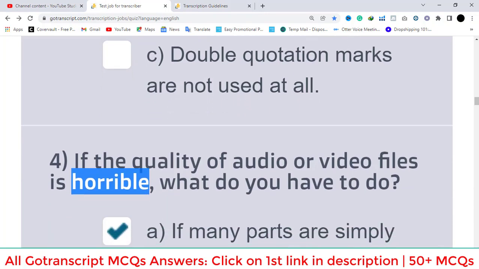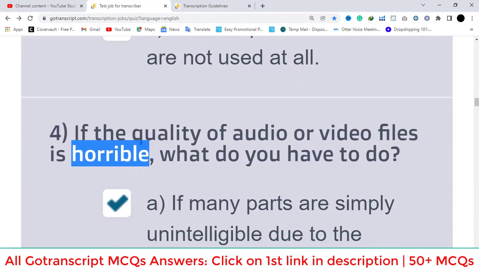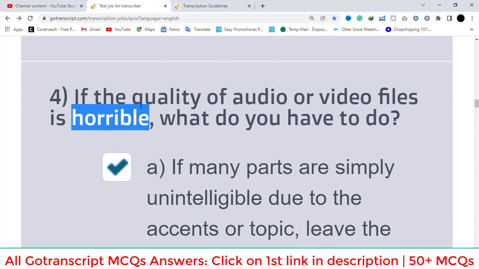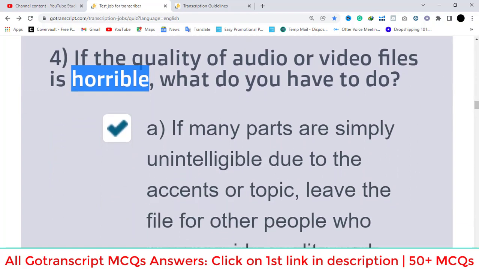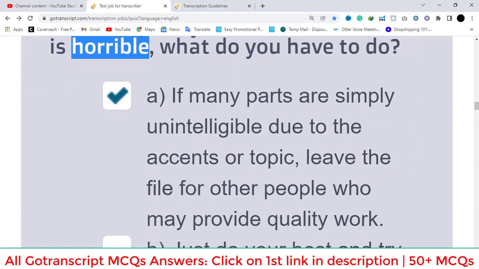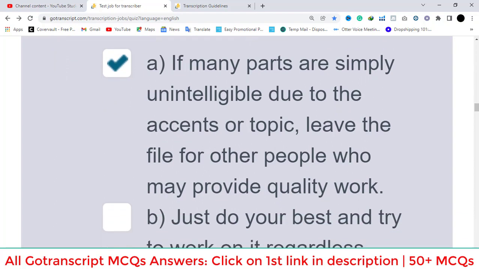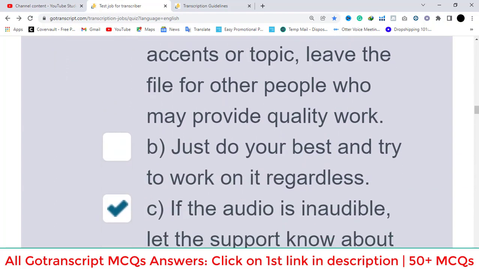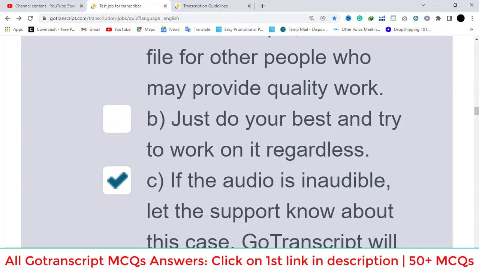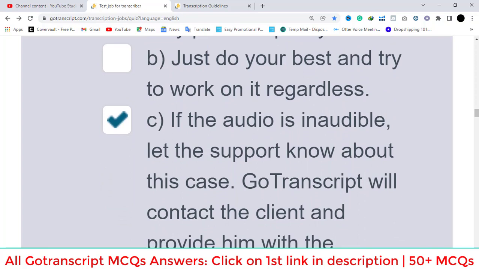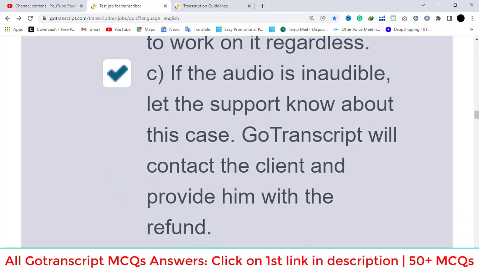So A option is correct. If many parts are simply unintelligible due to the accents or topic, leave the file for other people who may provide quality work. So A option is correct, B option is wrong, and C option is also correct. If the audio is inaudible, let the support know about this case. They will contact the client and provide him with the refund.